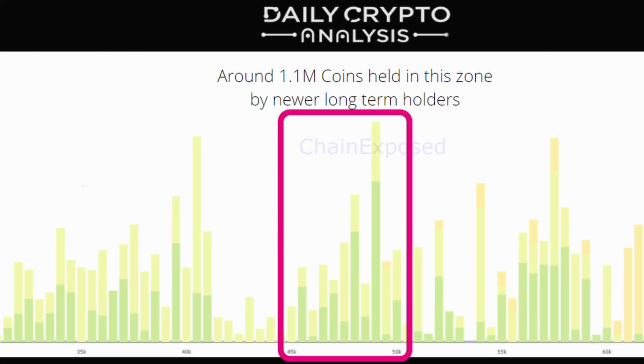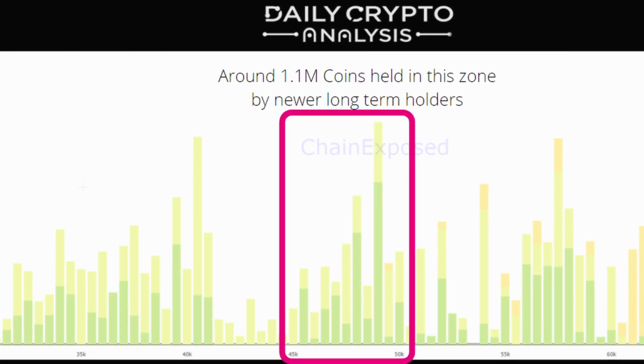So now that we can see that we have a fair number of these coins being held right in this range at 46K up to around 49K. So ultimately, we have a significant number of coins right in this range. In fact, if we take the sum of these coins in this 46 up to 49.5K range, we have 1.1 million coins. So naturally, given that many of these coins accrued at this level are being held by a mix of short-term and relatively newer long-term holders, we'll expect some of these individuals to be happy just to get out of the trade at their cost basis, or in other words, to get out of the trade at even money.